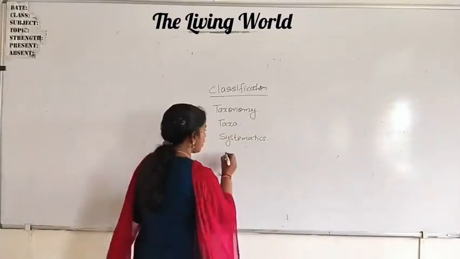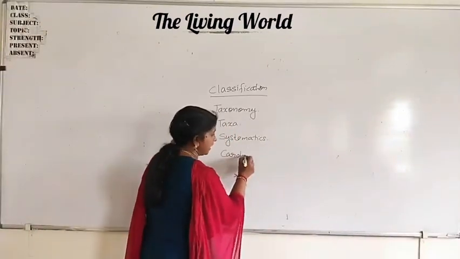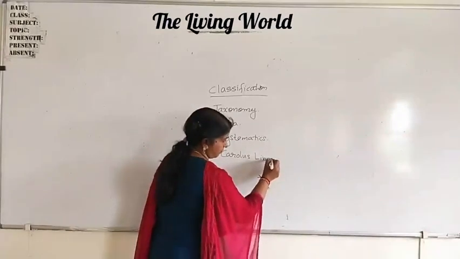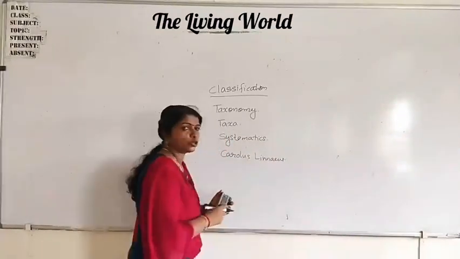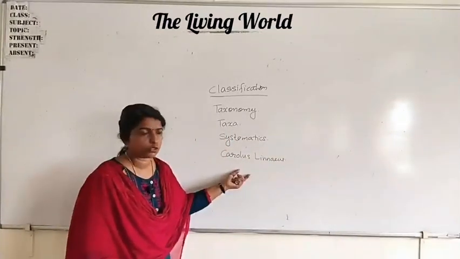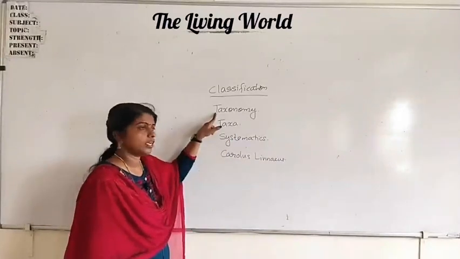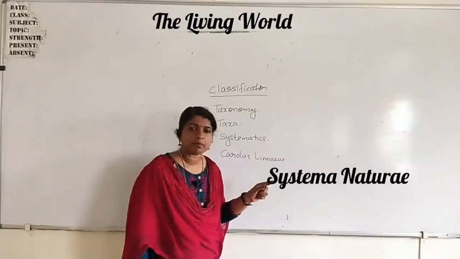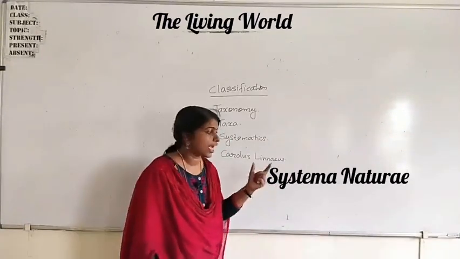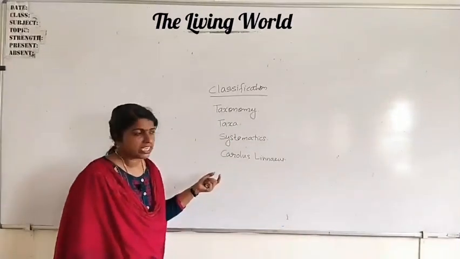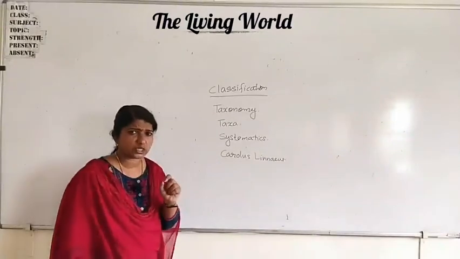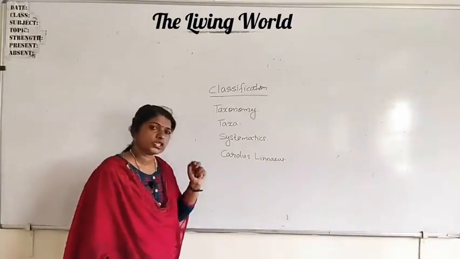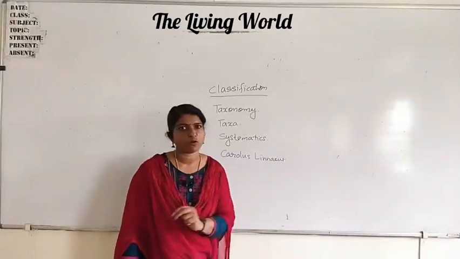That is called Linnaeus, who also introduced binomial nomenclature. He is considered the father of taxonomy. He used the word Systema Naturae as the title of his publication. Systema is a Latin word which means systematic arrangement of organisms.